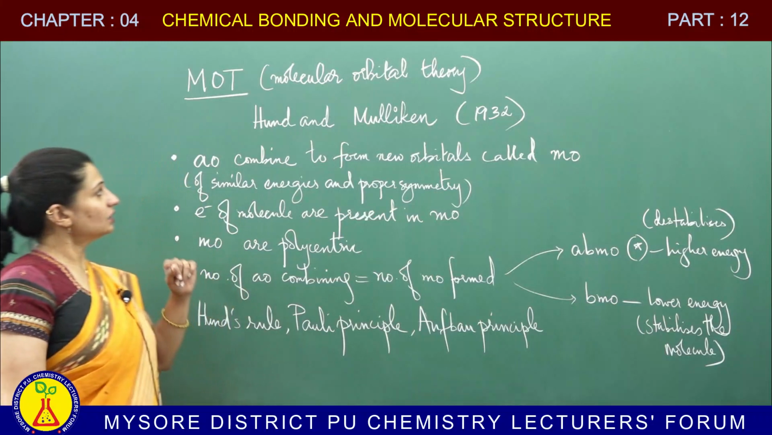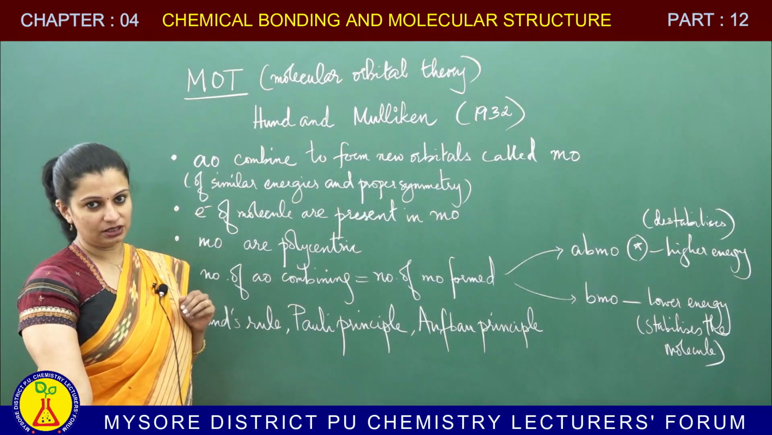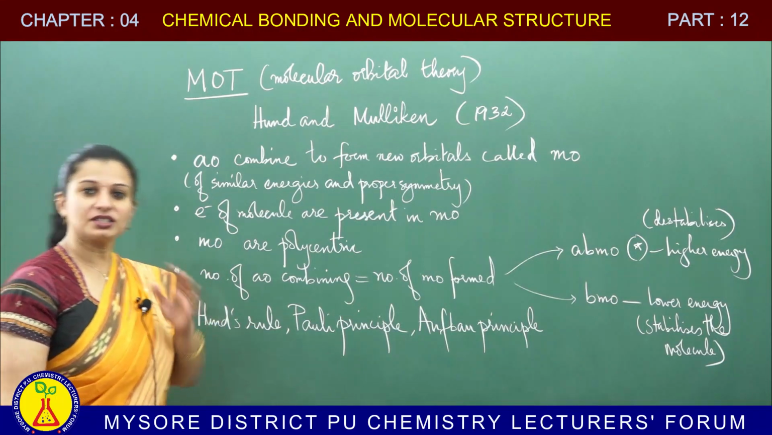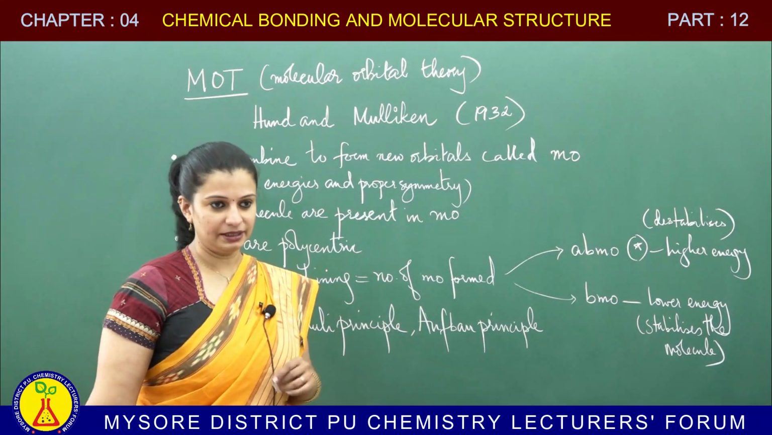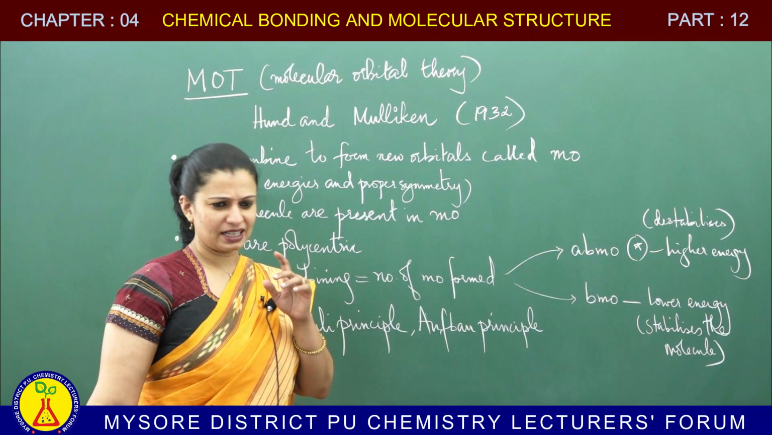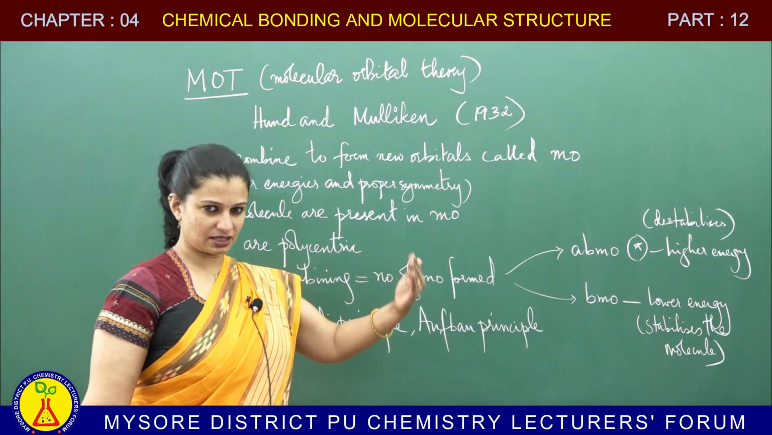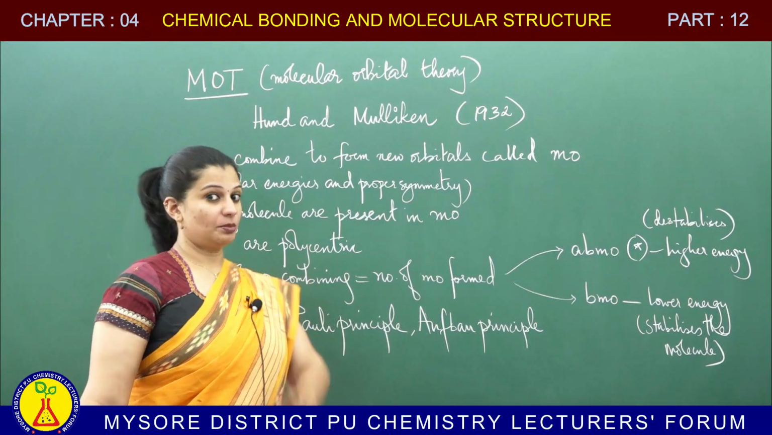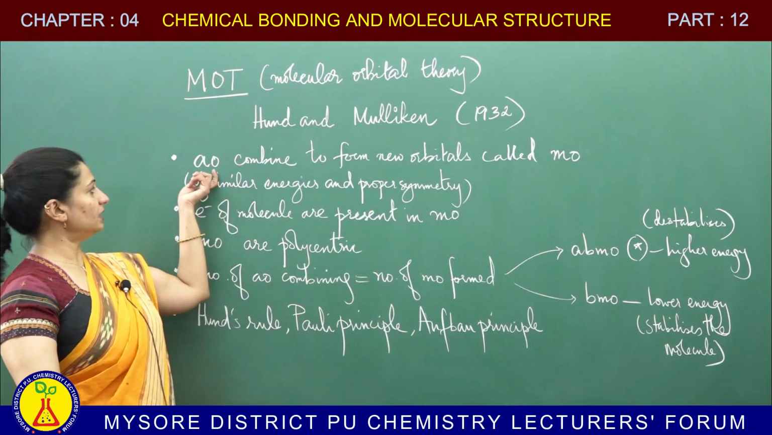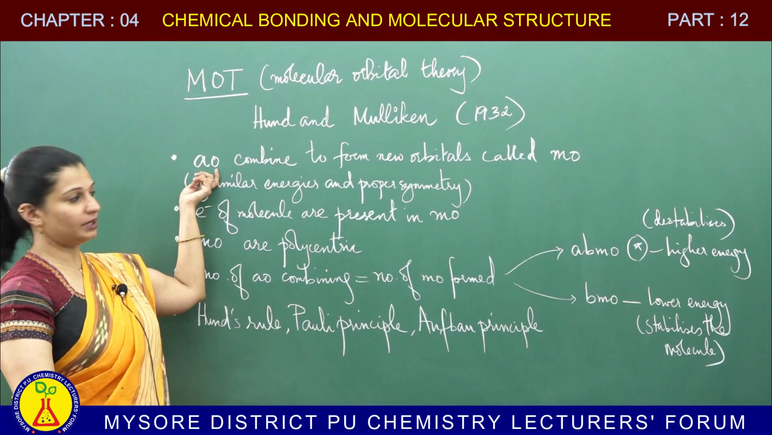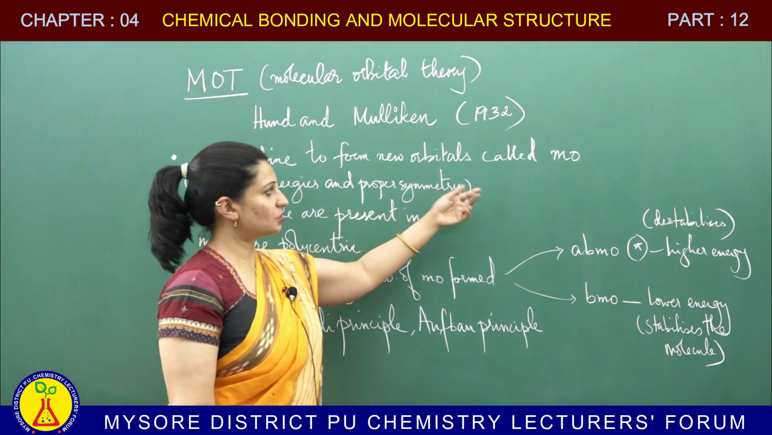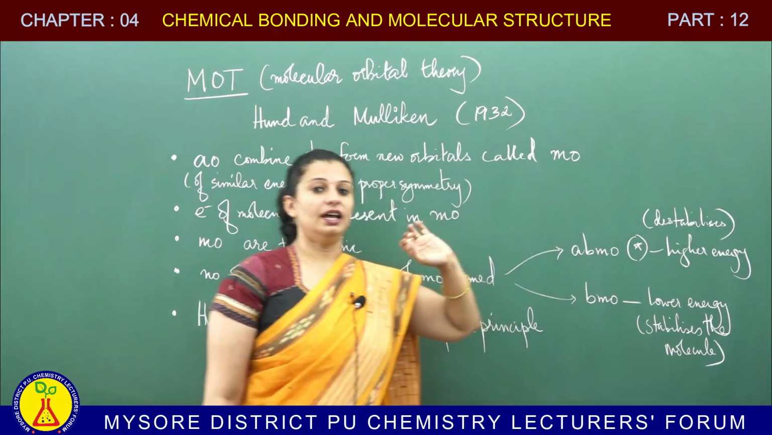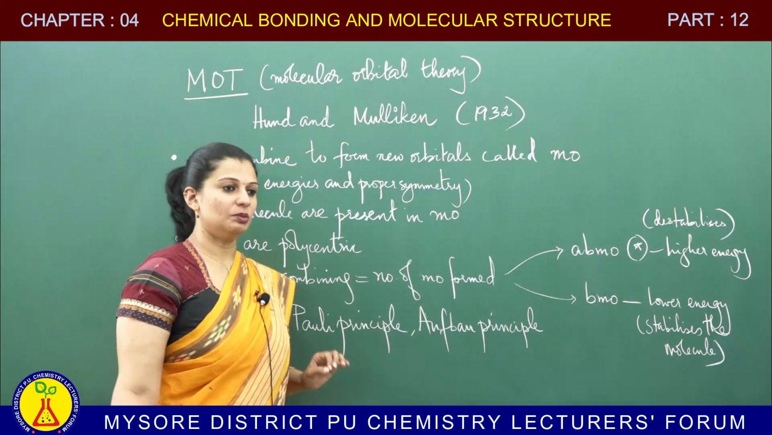Now this was developed by Hund and Mulliken in the year 1932. What are the different postulates of the molecular orbital theory? It's not that difficult. Try and understand it point by point. When we talk about atomic orbitals, I'm going to indicate atomic orbital as AO, and the molecular orbital is going to be written as MO. So AO stands for atomic orbital and MO stands for molecular orbital.